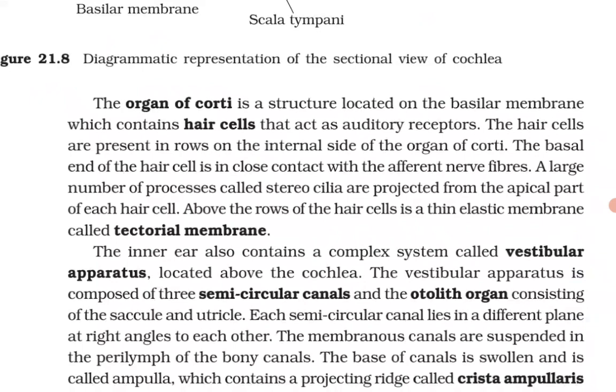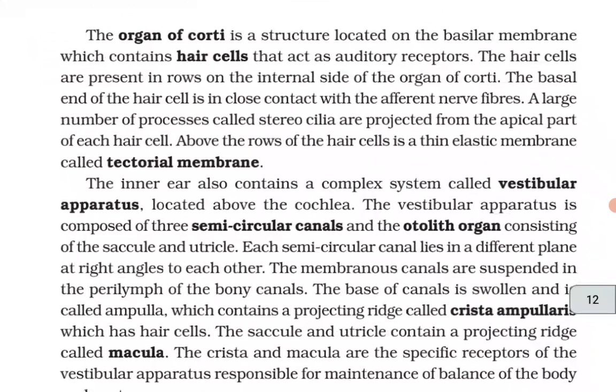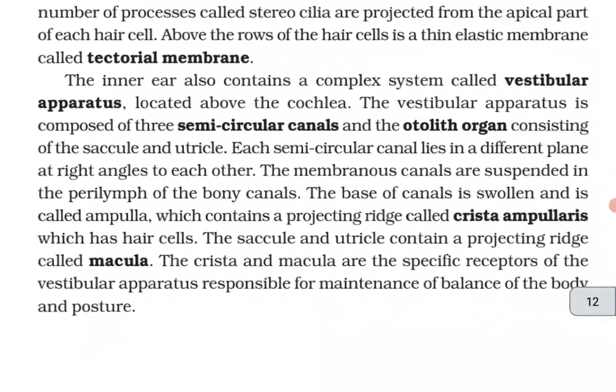The hair cells are present in rows on the internal side of the organ of Corti. The basal end of the hair cell is in close contact with the afferent nerve fibers. A large number of processes called stereocilia project from the apical part of each hair cell. Above the rows of the hair cells is a thin elastic membrane called the tectorial membrane.